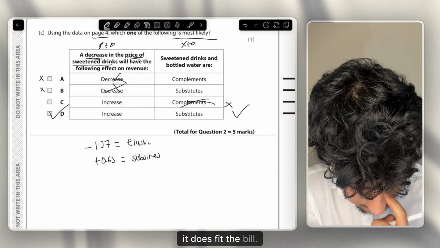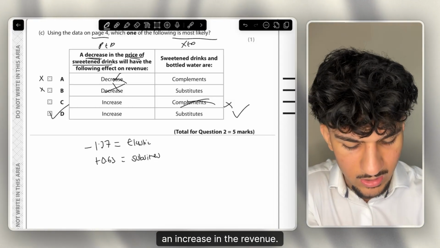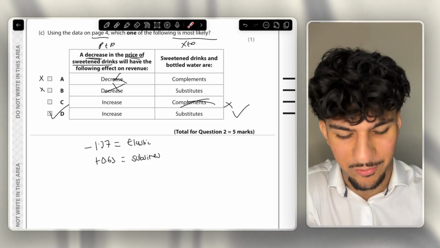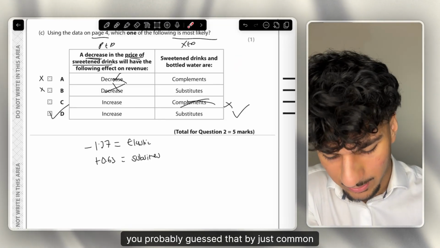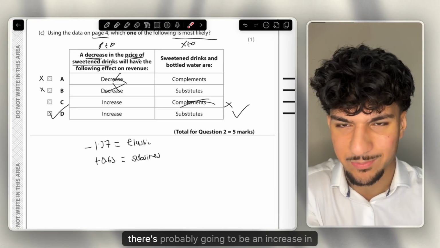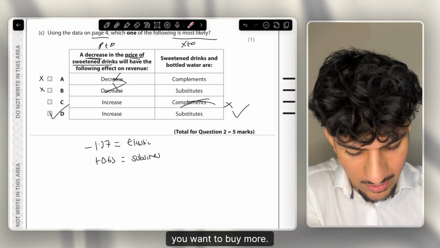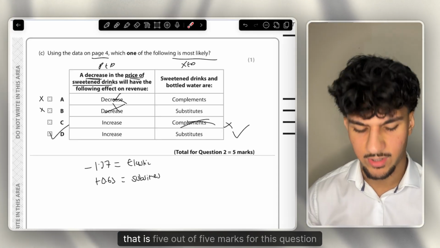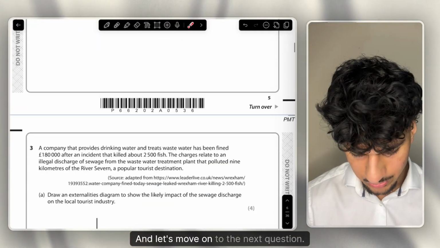And yes, it does fit the bill. A decrease in price, an increase in revenue, and sweetened drinks and bottled drinks are substitutes. Honestly, even if you knew nothing about elastic and inelastic demand, you'd probably guess that by common knowledge. If there's a decrease in price, there's probably going to be an increase in revenue, because when prices decrease, you want to buy more. And sweetened drinks and bottled drinks is not the hardest one to work out. That is 5 out of 5 marks for this question 2. It's been a very easy section so far, so let's move on to the next question.